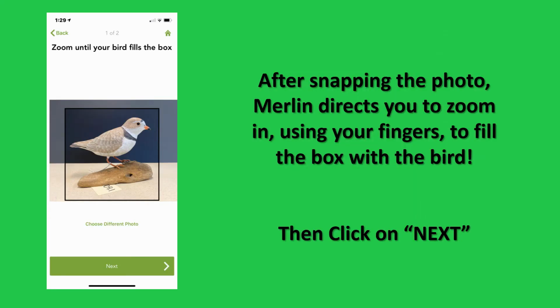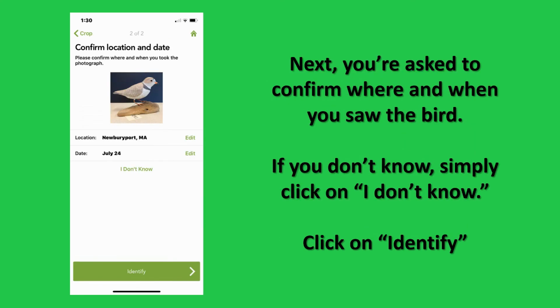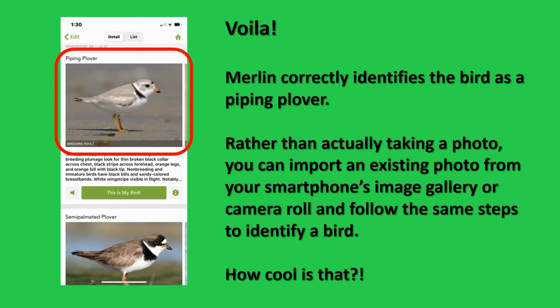After snapping the photo, Merlin directs you to zoom in, using your fingers to fill the box with a bird. When ready, click on Next. Next, you're asked to confirm where and when you saw the bird. If you don't know, simply click on I don't know. When ready, click on Identify. Voila! Merlin correctly identifies the bird as a piping plover.